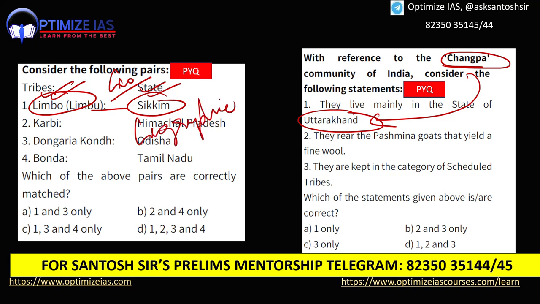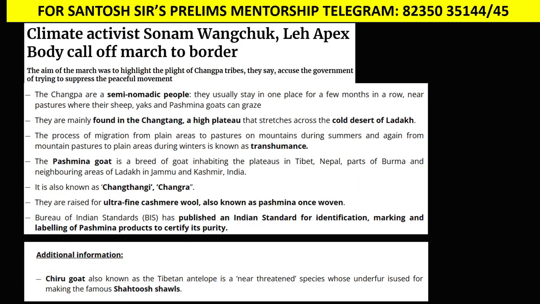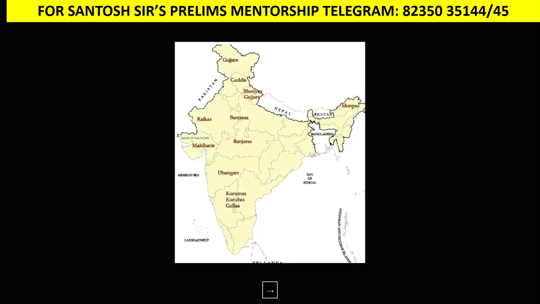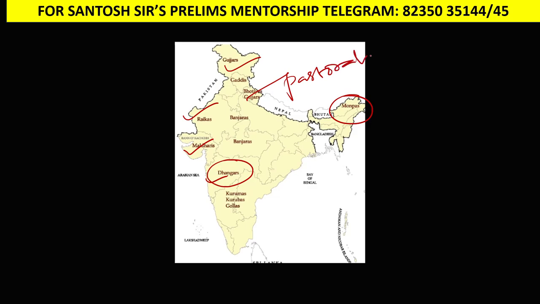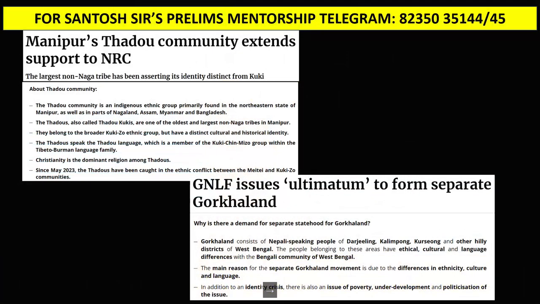So what you have to do is prepare the list of all the tribes in the news in the last 1 year and match them with their states. I have prepared a list of all the important tribes. For example, Changpas were in the news because of the Pashmina march in Ladakh. Then there are other tribes also. For example, Gujars were in the news. These are pastoral tribes. Raikas were in the news. Maldharis were in the news. Dhangars were in the news in Maharashtra. Monpas were in the news. All the important tribes in the news are basically pastoralists. Also, guys, you can prepare other tribes in the news.